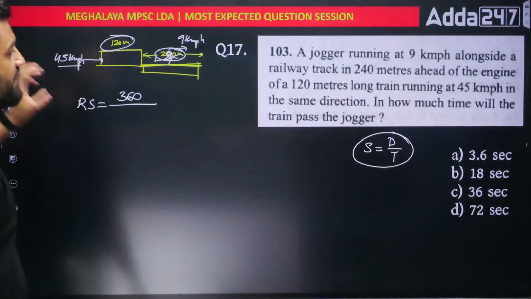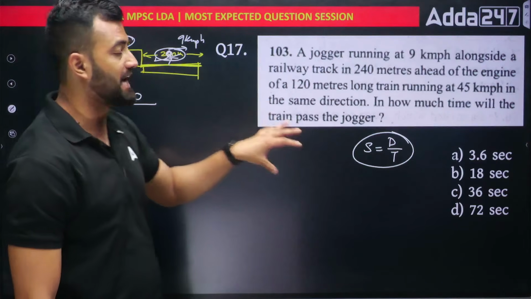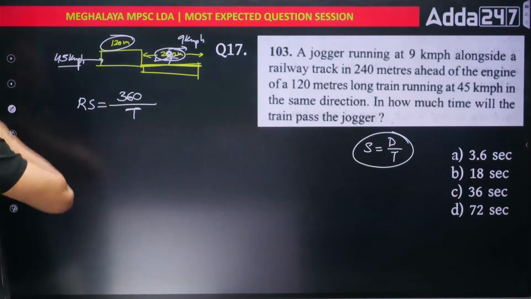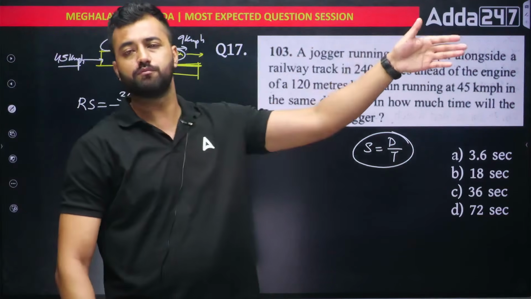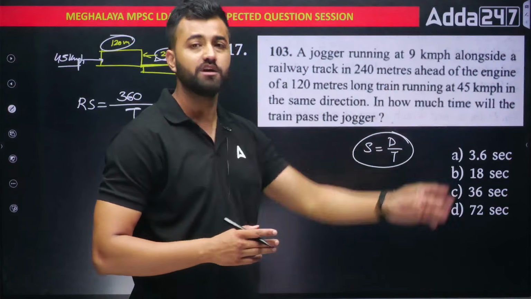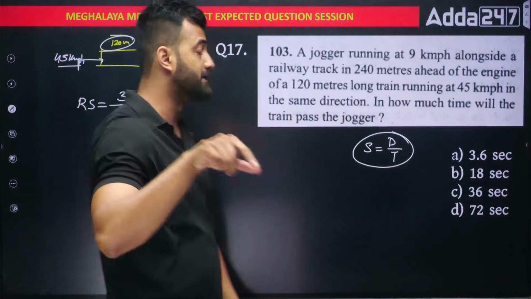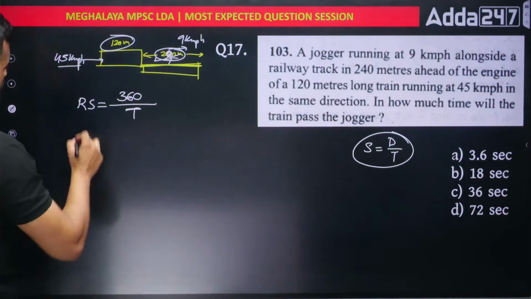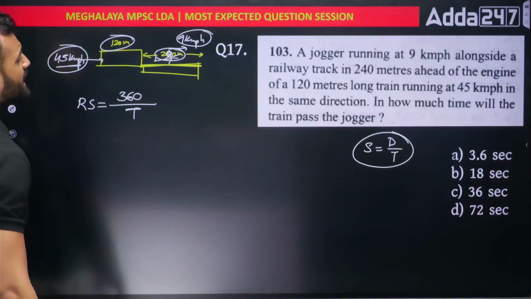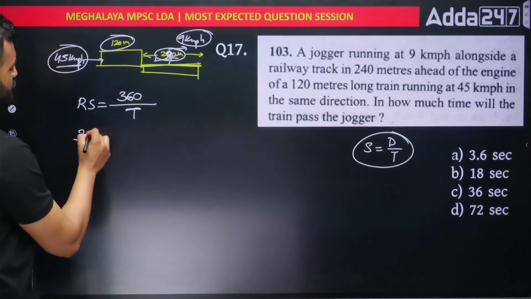Divided by the time taken. We want to get the time, so we'll put T out here. What will be the relative speed? Both bodies are moving in the same direction. The runner is jogging in the same direction, and the train is also moving in the same direction. So relative speed is the difference of the speeds: 45 minus 9, which is 36 kilometers per hour.